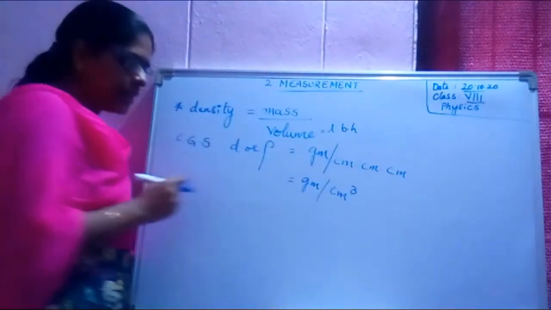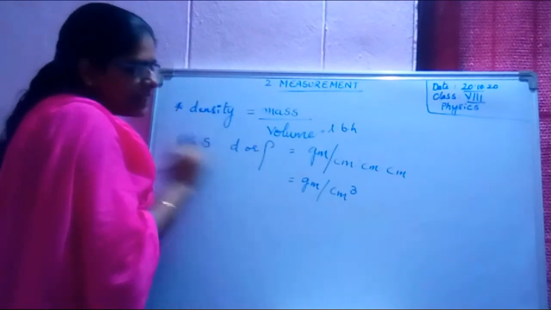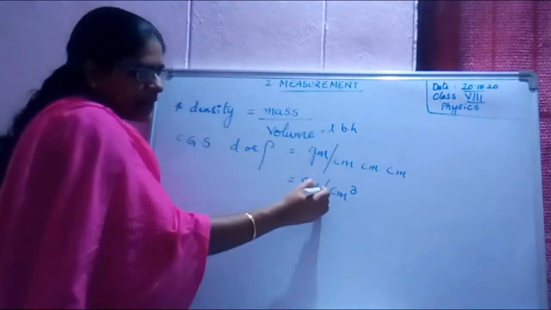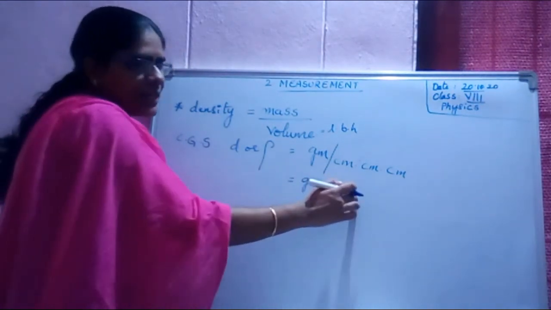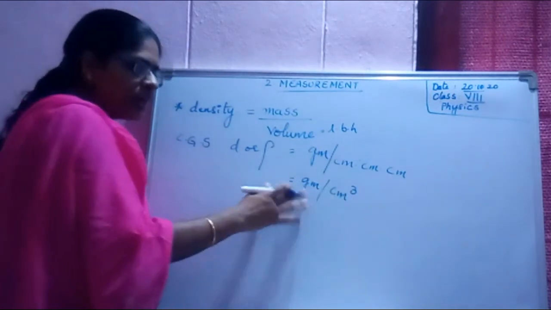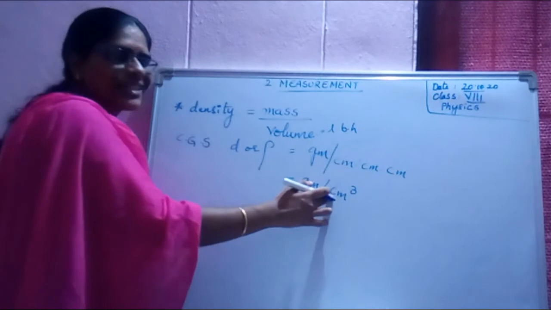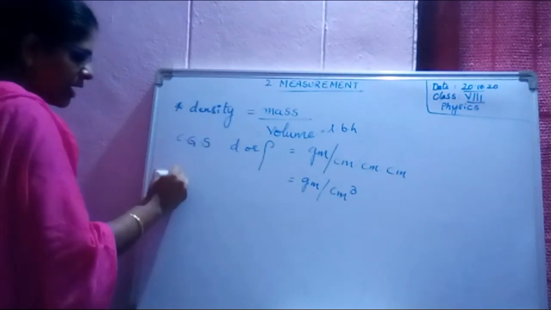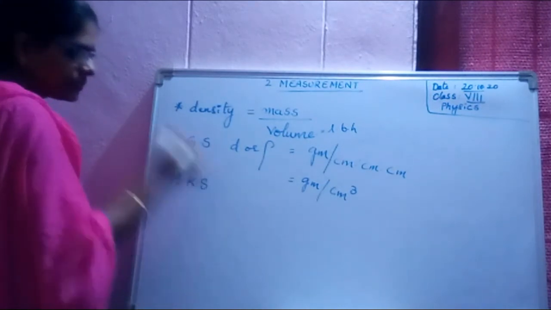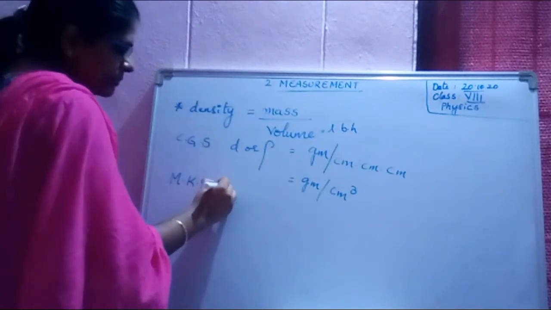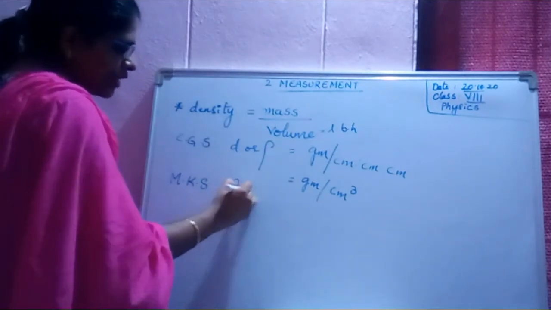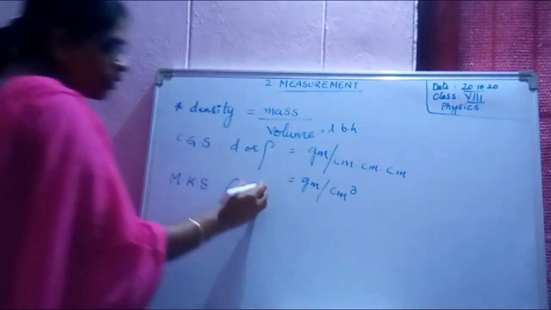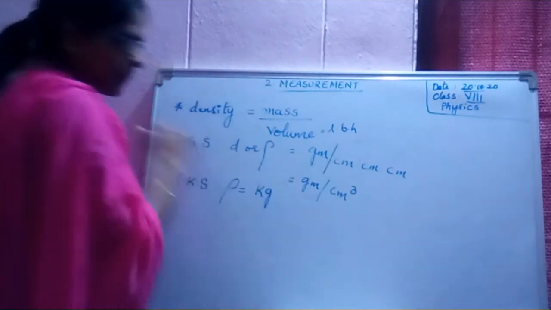Listen children, how to read. Units for density in CGS system is gram per centimeter cube, or gram per cubic centimeter. Now let us write for MKS system. Density rho equals mass. In MKS, how do we measure? Kilogram, kg.